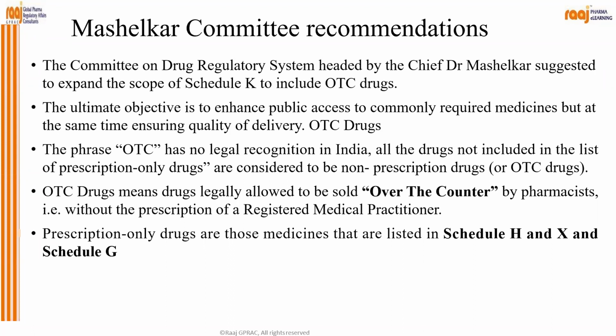All drugs not included in the list of prescription only drugs are considered to be non-prescription drugs or OTC. Correct? So OTC drug means a drug legally allowed to be sold over the counter by pharmacies, that is, without the prescription of a registered medical practitioner. Prescription only drugs are those medicines that are listed in Schedule H, X, and Schedule G. Okay. So easy to remember. Schedule K is called OTC, non-prescription drugs. Okay. The household remedies and other products. Whereas Schedule H, X, and Schedule G are prescription only.